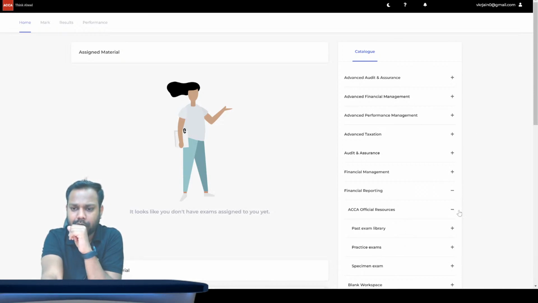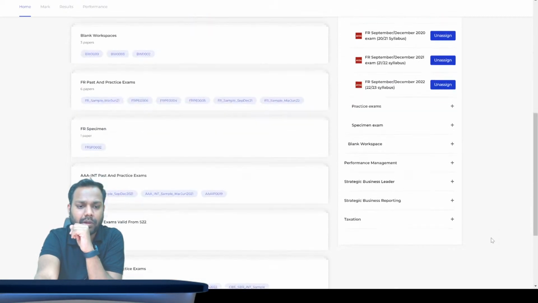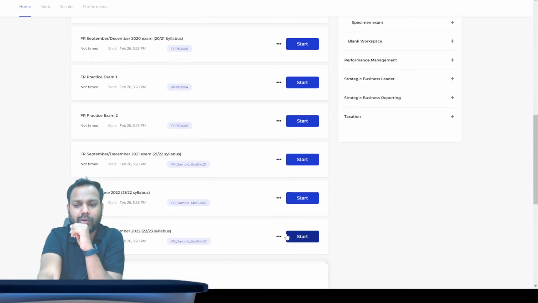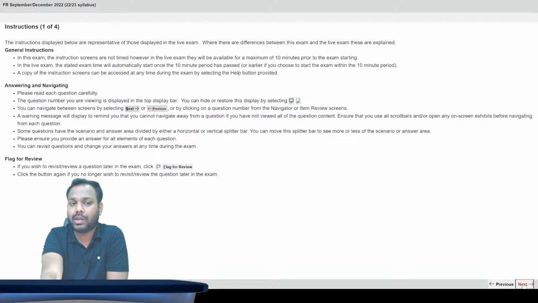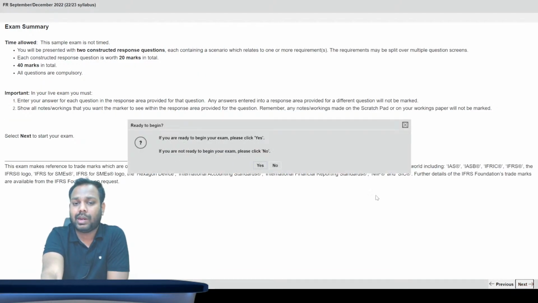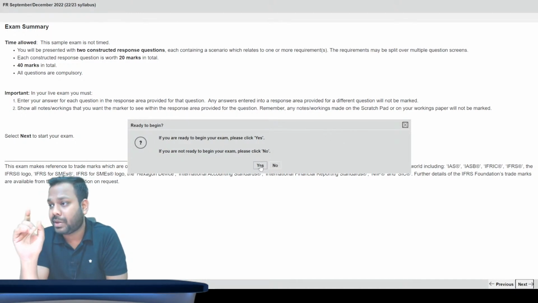I will select any other paper. Financial reporting, ACCA resources, past exam library. This one, assign it to myself. Now, if I click on start, see how it shows. These are the instructions they will show. I believe you should read them at least once, not every time, so that in the exam you are not worried about reading all these things. Once you click yes, the exam timer will start.